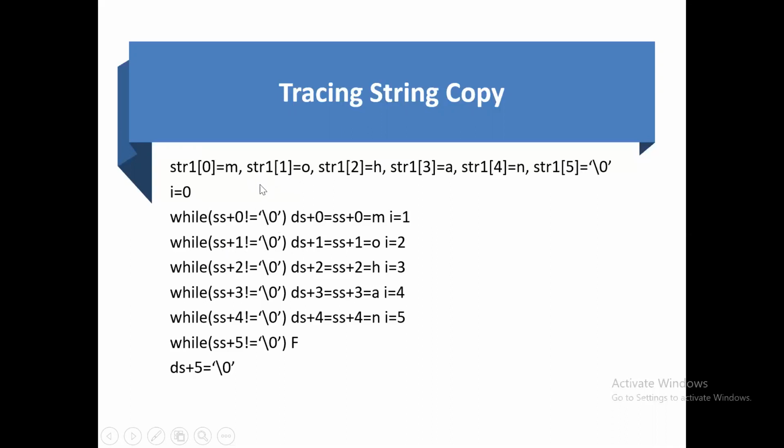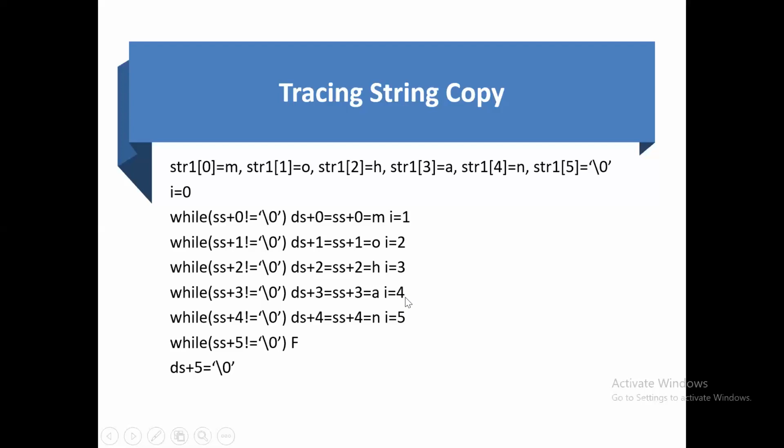What about ss+1? This is the source string, this is ss. Here str1 of 1 is O. O not equal to the null character is true. Then ds+1 is assigned by ss+1, which is this one, O. The i value is incremented to 2. Next, ss+2 not equal to the null character, at that time the condition is true. ds+2 is assigned by ss+2, H. The i value is incremented to 3, ss+3 is A here. A is copied down to ds+3.